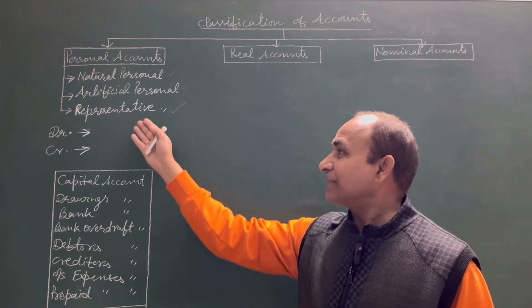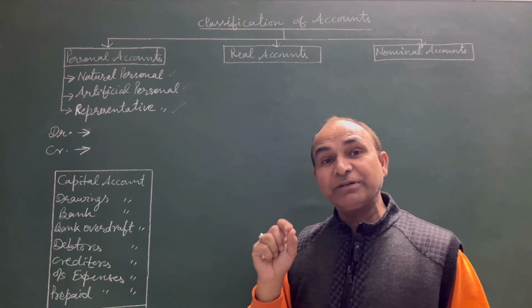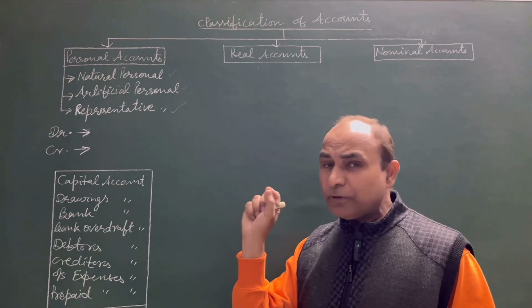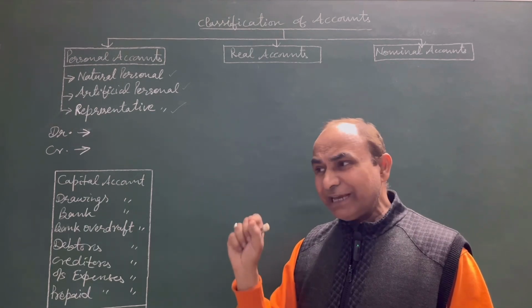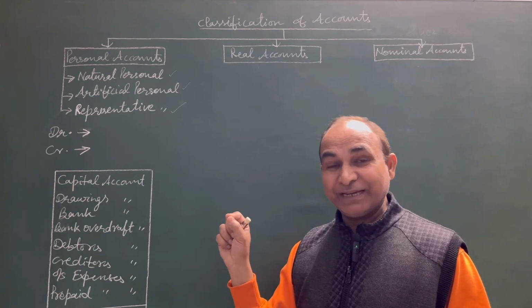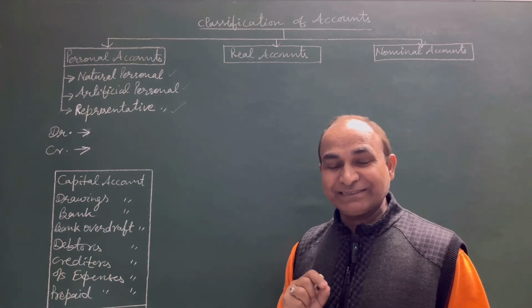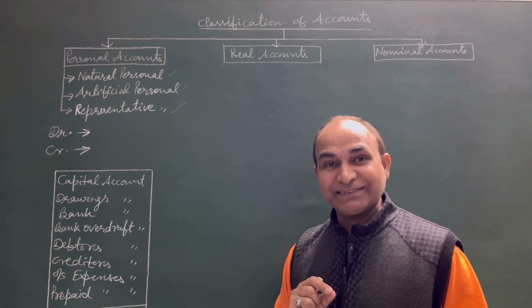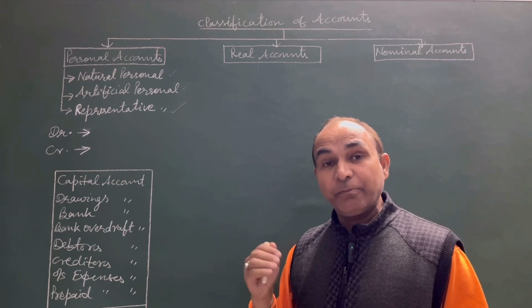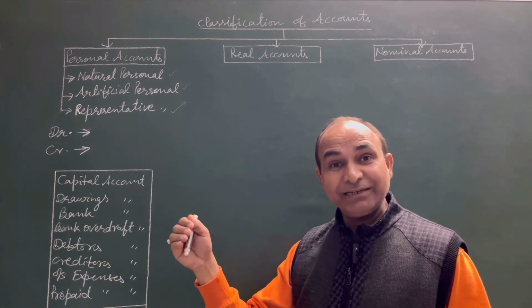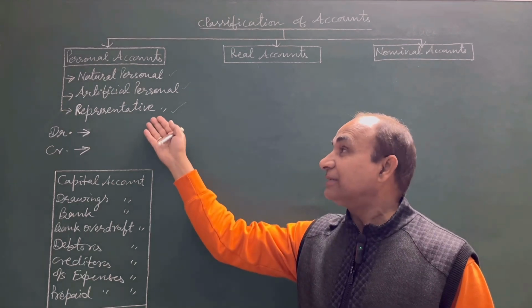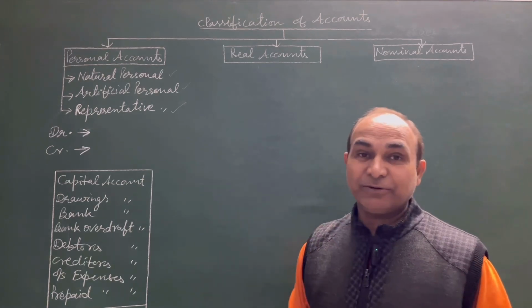Simply speaking, the representative personal account represents the group of persons to whom we have still to pay the money, and this is in the form of expenses like outstanding expenses, expenses incurred but not yet paid, that form the part of representative personal account.